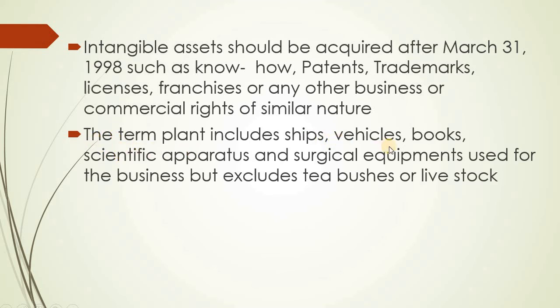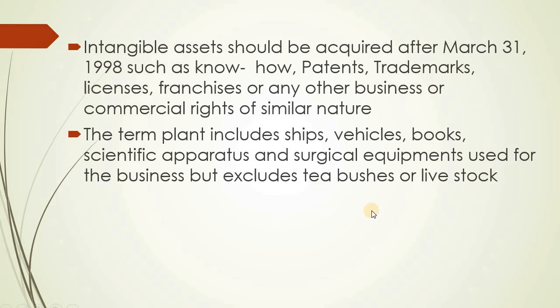The term plant includes ships, vehicles, books, scientific apparatus, and surgical equipment used for the business, but excludes tea bushes and livestock. So these two items are excluded from the group plant. All the rest of the items are included in the plant, and all these items will have the same rate of depreciation.